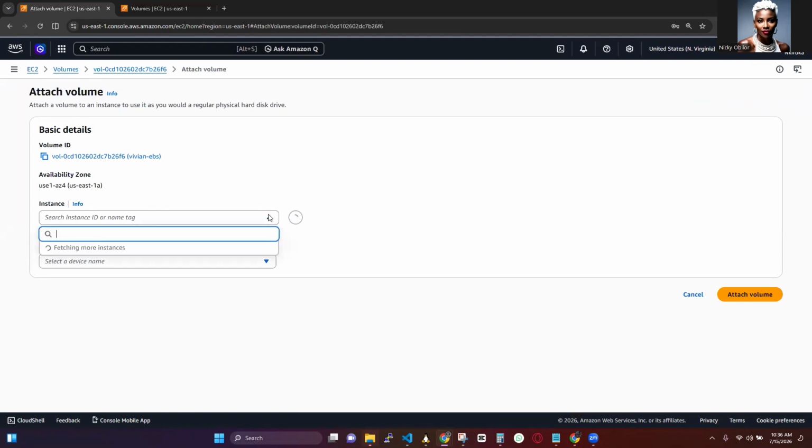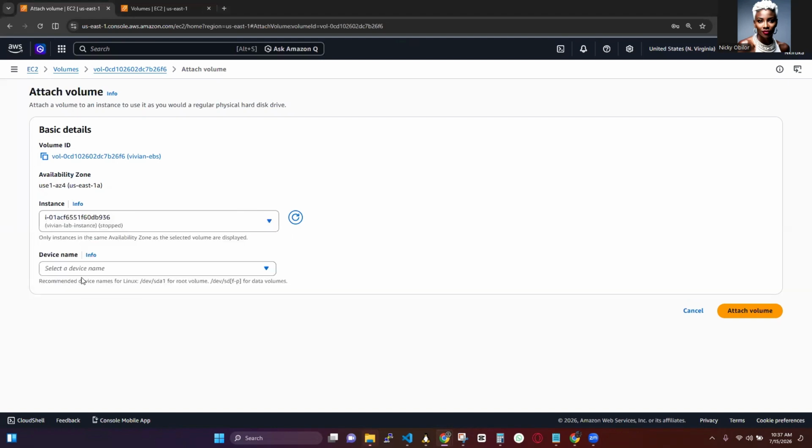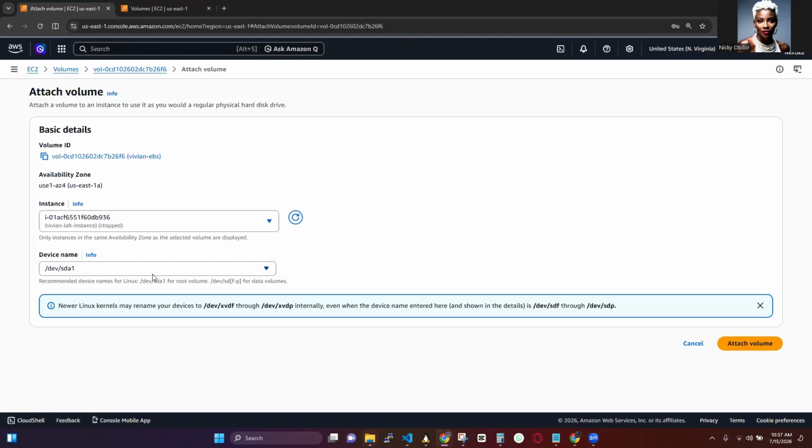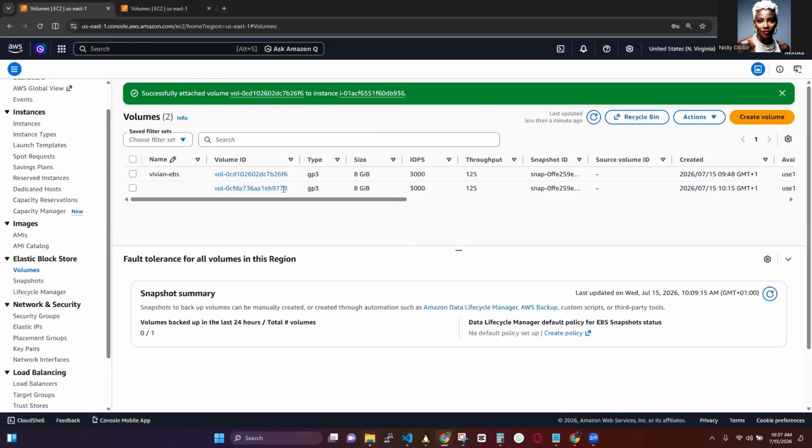Okay, so we attach it back here. Remember, the rescue instance had its own root volume, so we selected from there. But now, Vivian's server doesn't have any root volume, so we need to select that volume as our root volume. Then we attach it, and it's successfully attached.